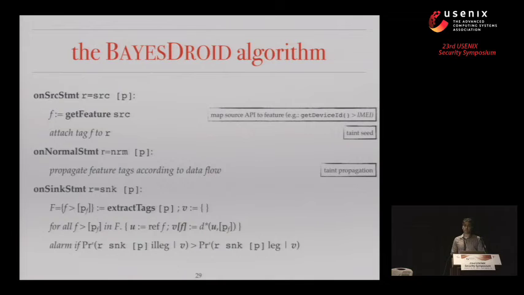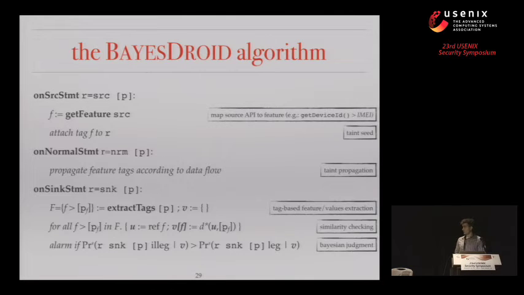This goes on with the standard data flow equations for propagating taint information across the code. And then when we reach a sink point, we utilize these tags to understand what we need to compare to the value read at the source statement in the sink. And this we do to derive our different valuations for the features. And as I said, we're going to bound these valuations to be able to actually utilize classification information computed offline. And finally, we simply compare two measures according to our classifier computed offline to decide if we want to trigger an alarm or not.